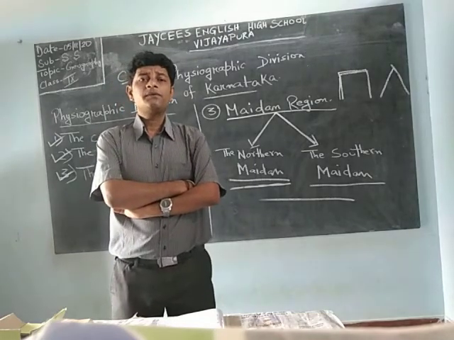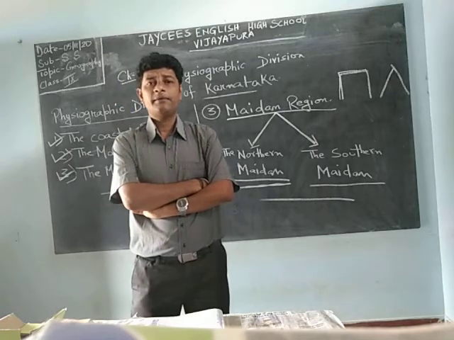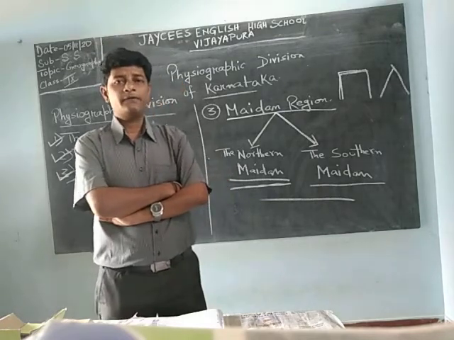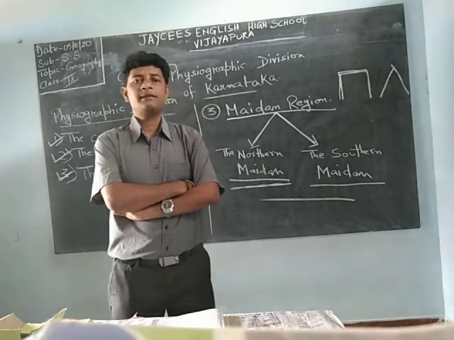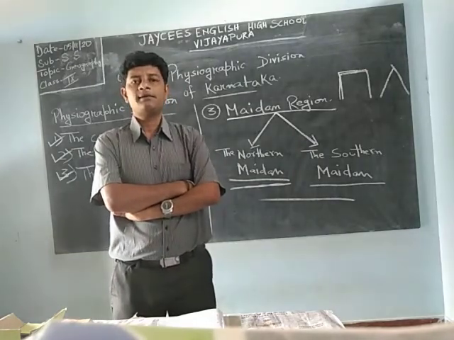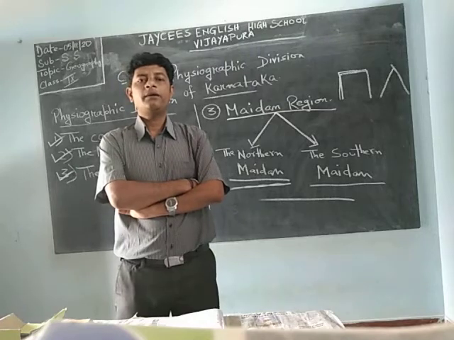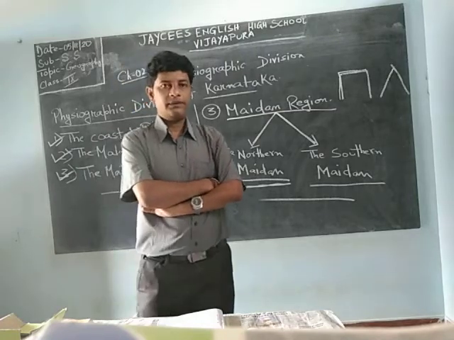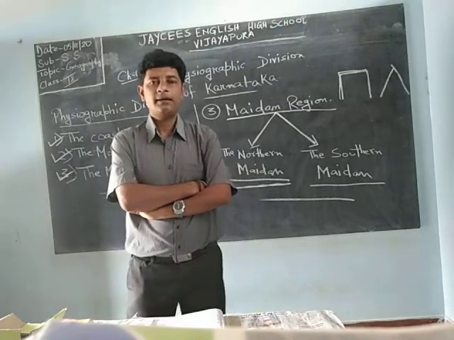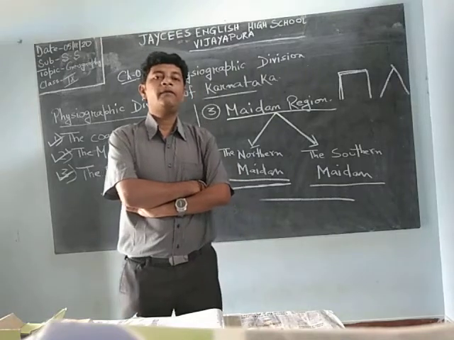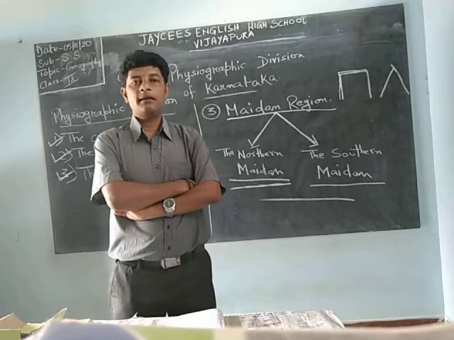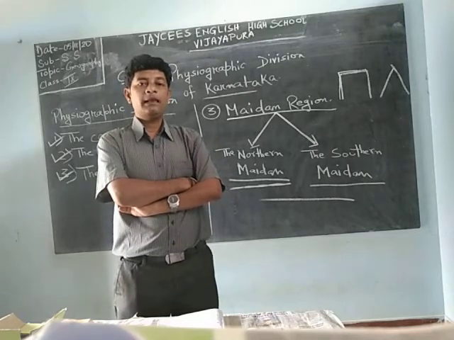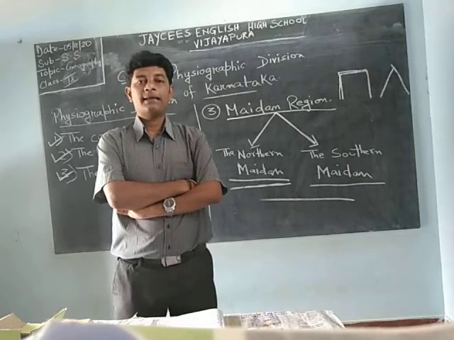So we are going through geography, chapter 2, that is Physiography of Karnataka. As per the physical structure, how the state is, we are going to learn in this chapter. With the introduction, we all know that it has been divided into three main divisions: one is the coastal plain, one is Malnad, and one is Maidan.